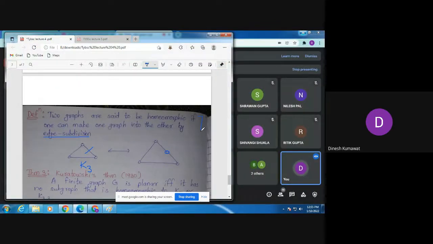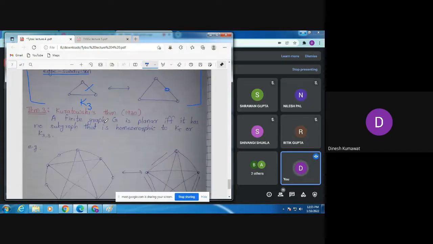Okay, so please try to understand this definition at home, because we require it in our further lectures. So don't just digest this definition, please try to understand it. Okay, so let me stop this lecture over here. We will begin our next lecture with this theorem, which is nothing but Kuratowski's theorem, and this theorem was proved in 1930. Who proved this theorem? Kuratowski.